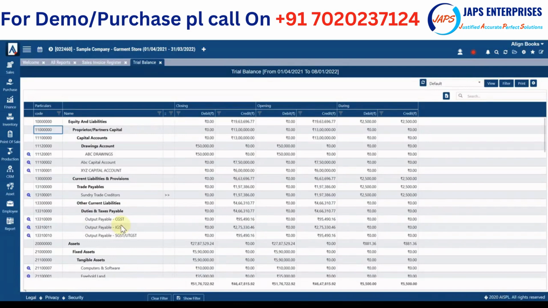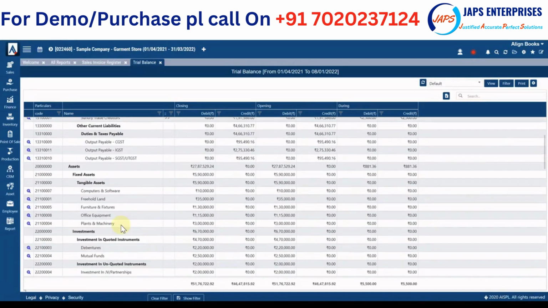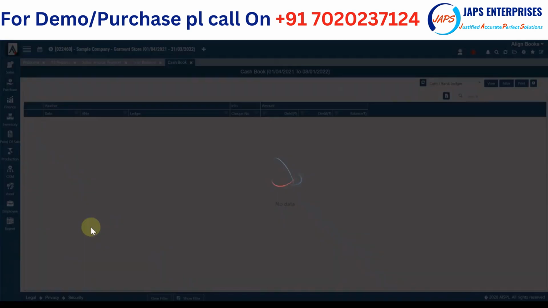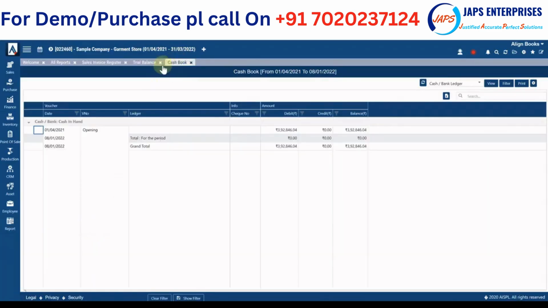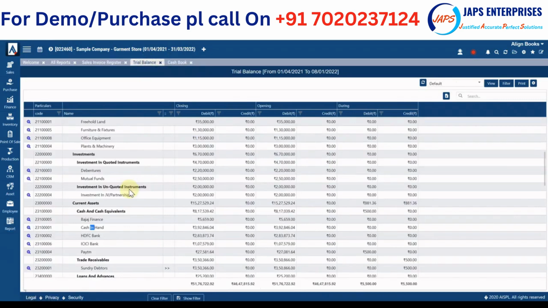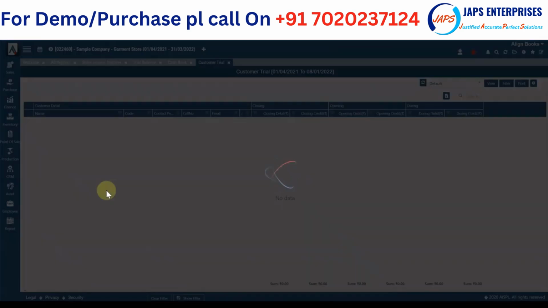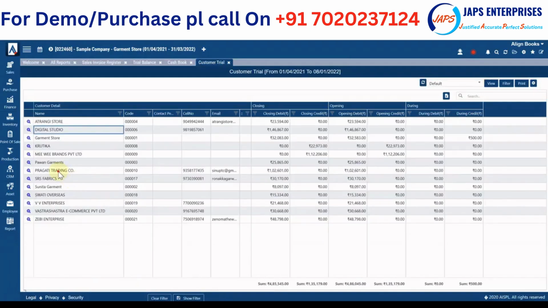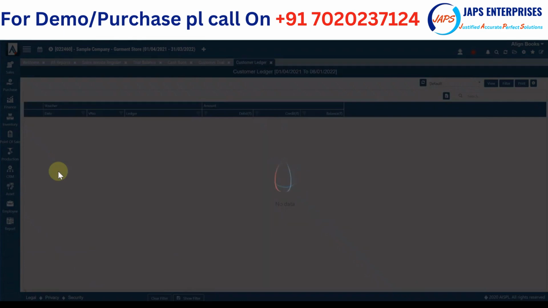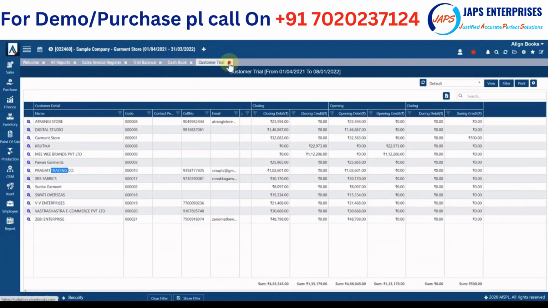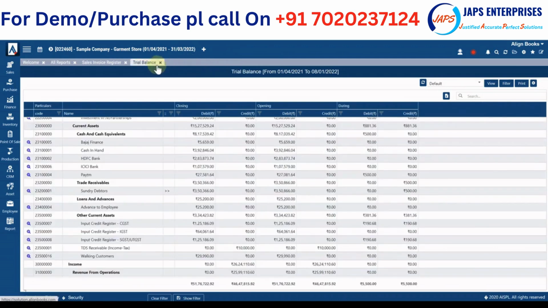Say when you are viewing your trial balance and you want to know the detail of your cash in hand, you simply double click on that and you'll get a complete cash book. Likewise, you click on Sundry Debtors, and you get customer wise detail. You click on a particular customer, you get the ledger of the customer. This is how drill down functionality is provided throughout.